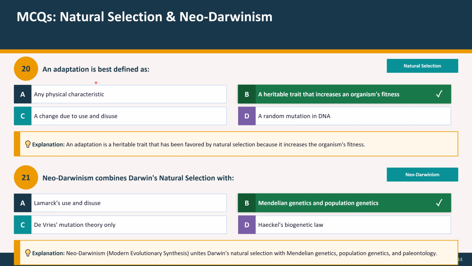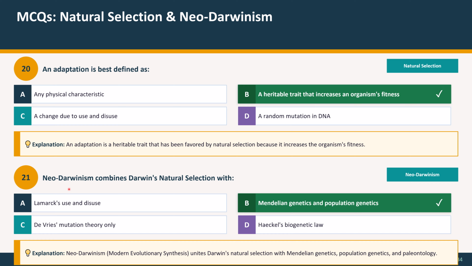Question 20. An adaptation is best defined as: option A, any physical characteristic; option B, a heritable trait that increases an organism's fitness; option C, a change due to use and disuse; option D, a random mutation in DNA. So the correct option is option B, a heritable trait that increases an organism's fitness. Explanation: An adaptation is a heritable trait that has been favored by natural selection because it increases the organism's fitness.